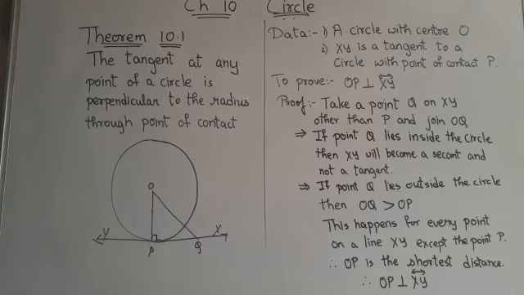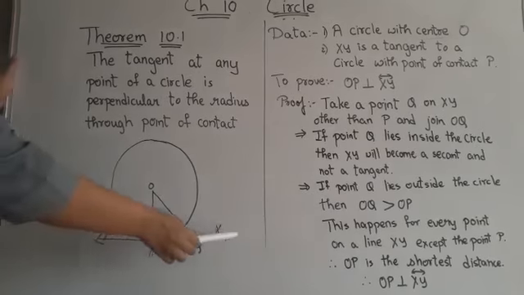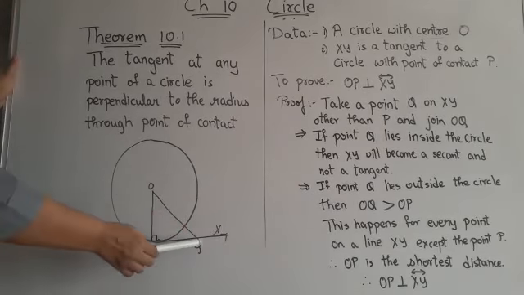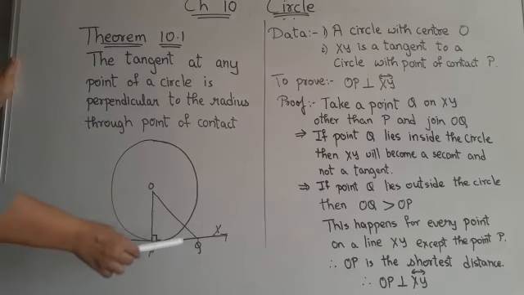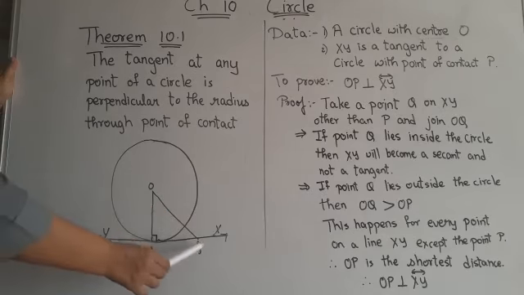First of all, children, we take a point Q on XY other than P, that means not on P, and then join OQ. Now there are two possibilities: Q is inside the circle or Q is outside the circle.